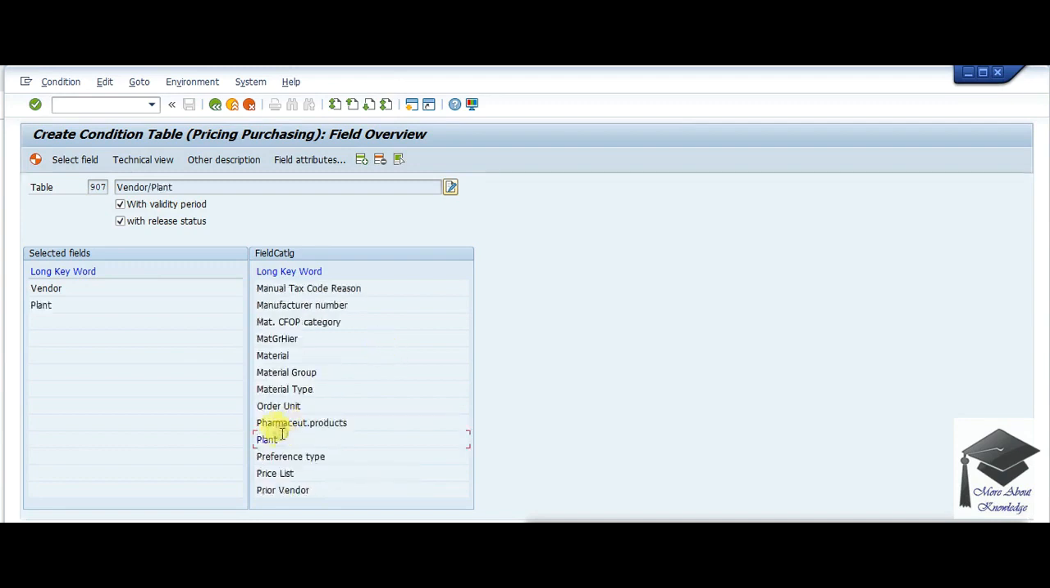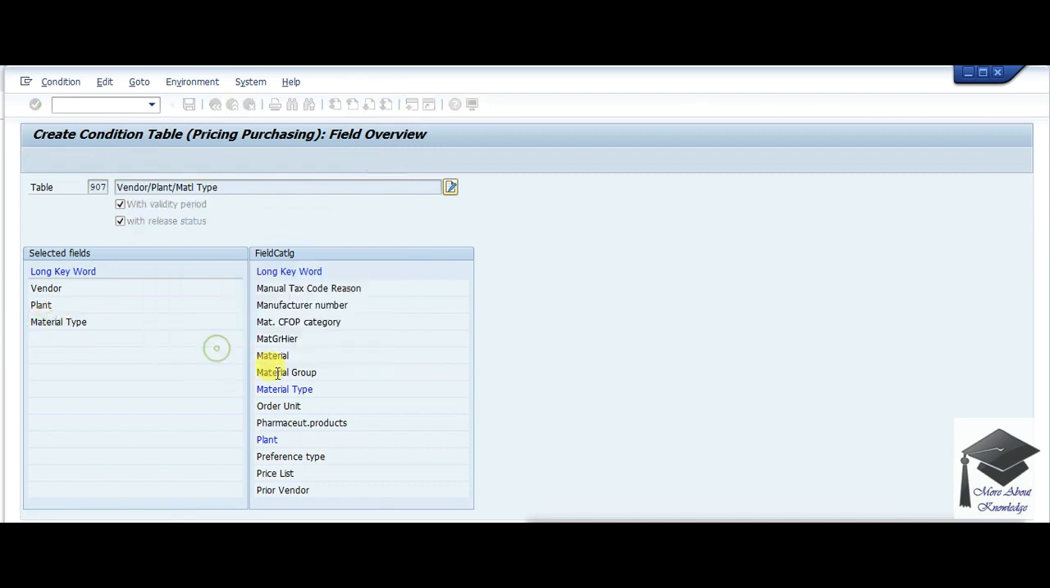So here is my plant. You can press this one also, previous page, next page, or last page, or page down. So then I will use material type. No, sorry, not material type. I have to remove material type basically.